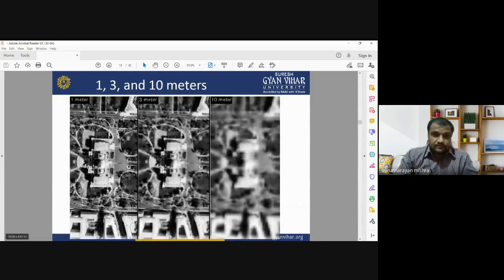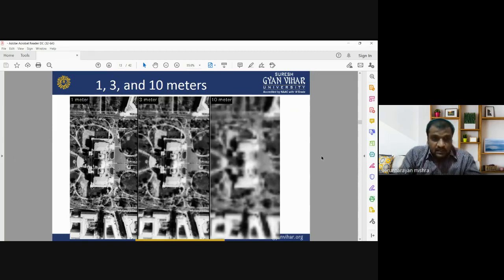Yeah, here also you can visualize the details of images having three different spatial resolutions: 1 meter, 3 meter, and 10 meter. When we see 1 meter spatial resolution images, each and every building is very clearly identified, and you can easily demarcate the boundaries and other urban features.